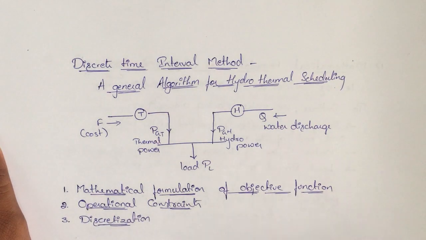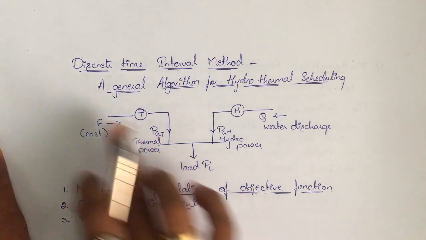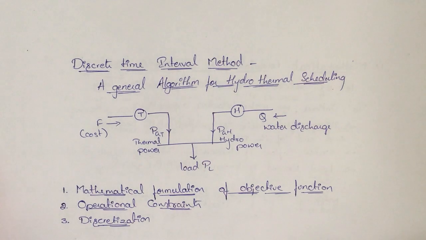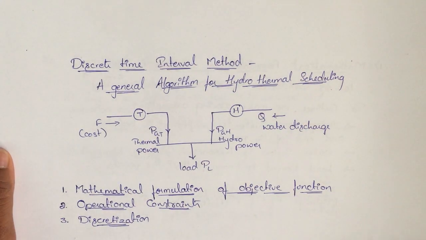Second one is operational constraints, the basic necessities that we need to fulfill in our discrete time interval method. And the last one is discretization of the model. Previously we considered a continuous time model, and now we are going to discretize the same.